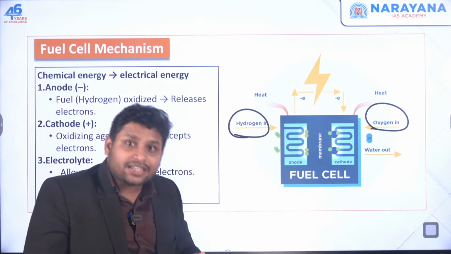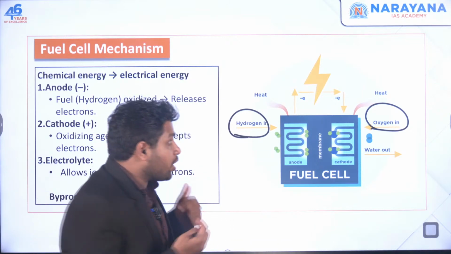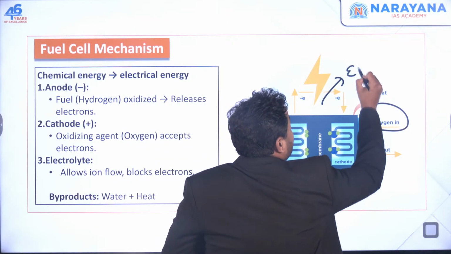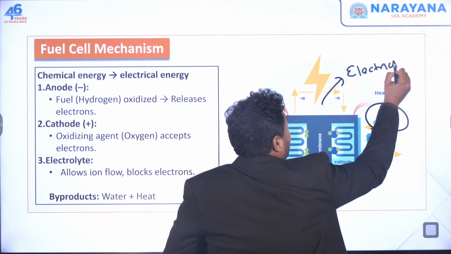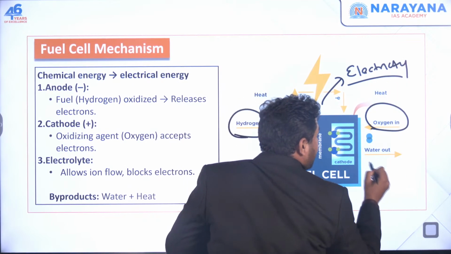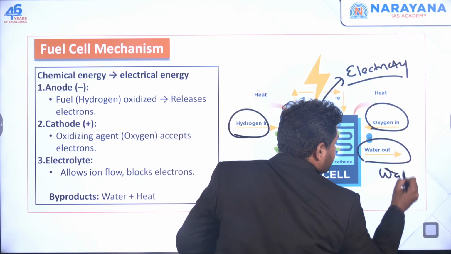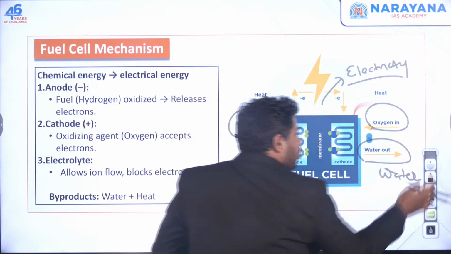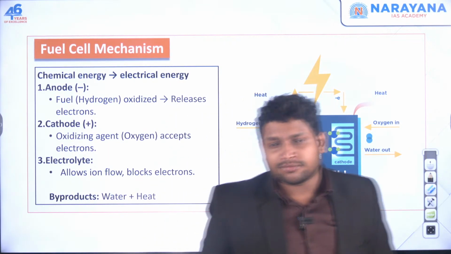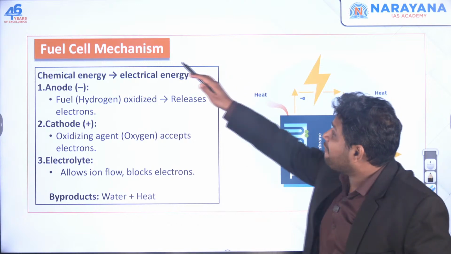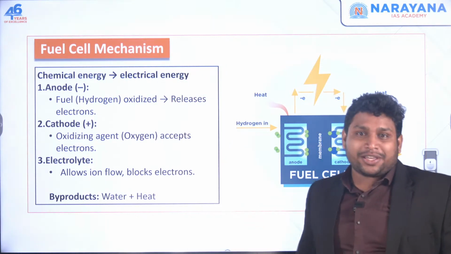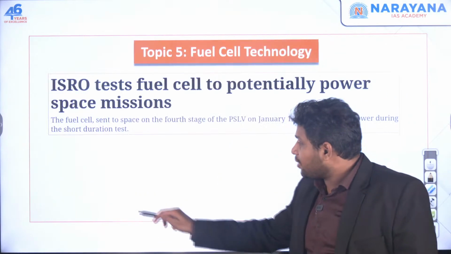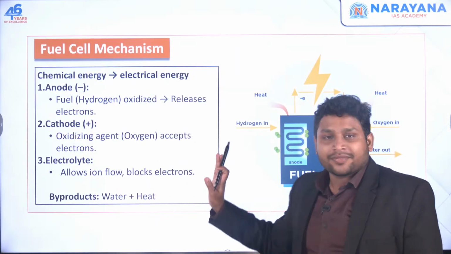As a result, what we get as byproducts are electricity and water. Is water harmful? Not at all. Water is good. That's why we call it a very clean source of energy. Okay, water as well as some heat will also be there. So it's a good thing.